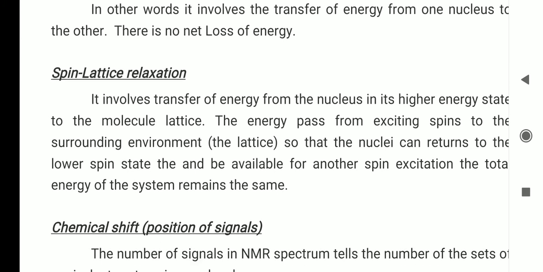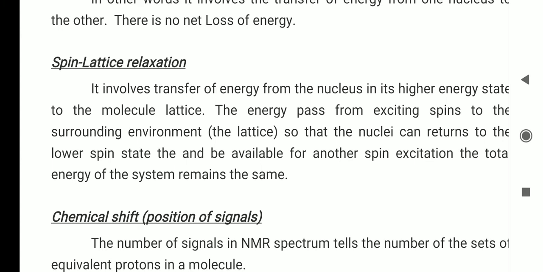The second relaxation process is spin lattice. Here the excited proton, that is the higher energy proton, returns to the ground state by losing energy to the surroundings, not to other protons. The excited proton returns to the ground state by transferring its energy to the interstitial space or the surrounding environment of that nucleus. So it is called spin lattice relaxation.